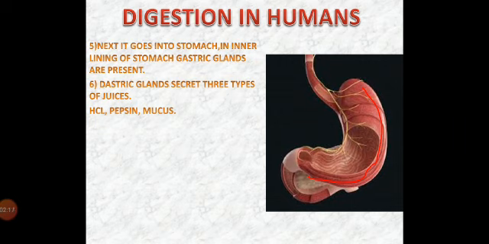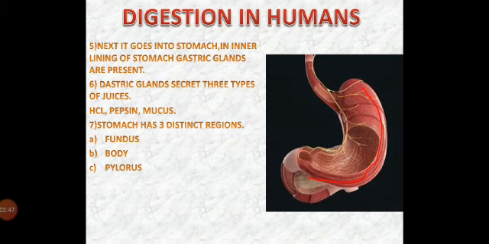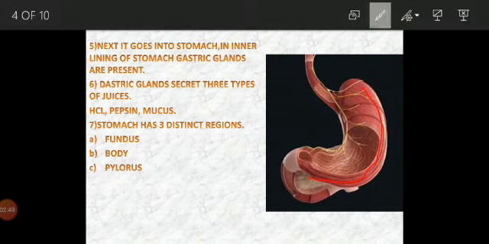HCl makes the food acidic. The pepsin digests the proteins into amino acids when the food is acidic, and hence the HCl makes the food acidic. The mucus protects the inner lining of the stomach from the harmful acid, which is HCl. So like this, there are three important roles of these three juices secreted by gastric glands.